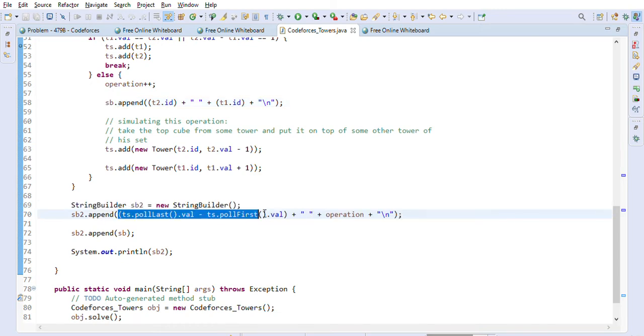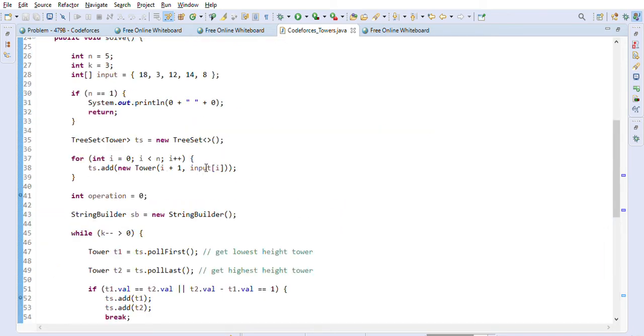So we will first capture this instability factor here, as you can see. So we are getting the last value, which is the highest, and the first value, which is the lowest after movement, right? And then the number of operations we have done, correct? Because operations we keep incrementing in the while loop, as you can see here.